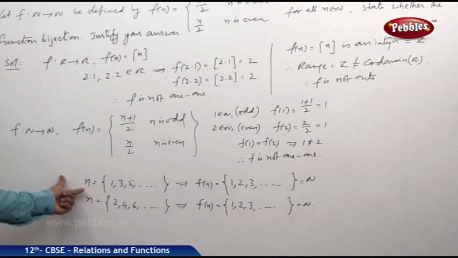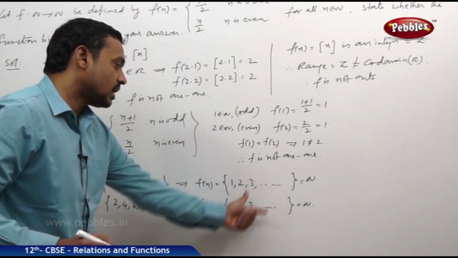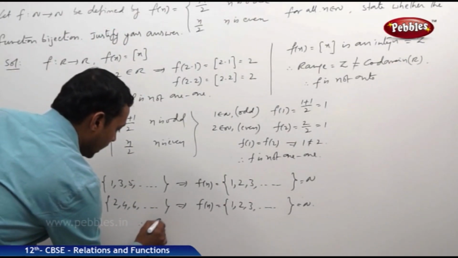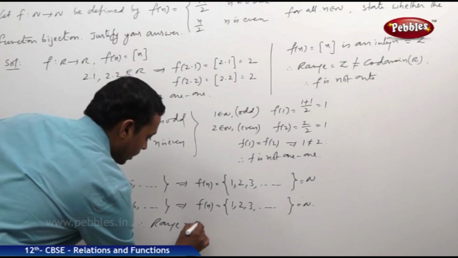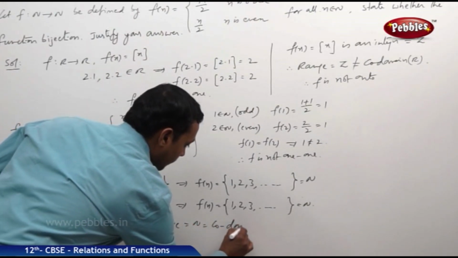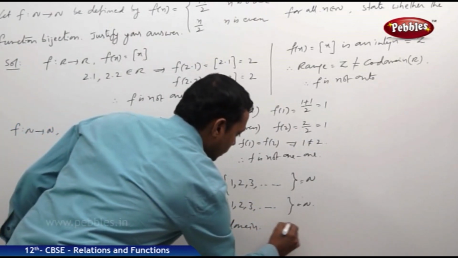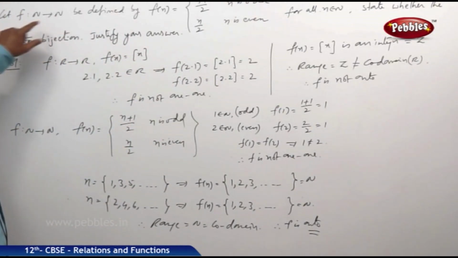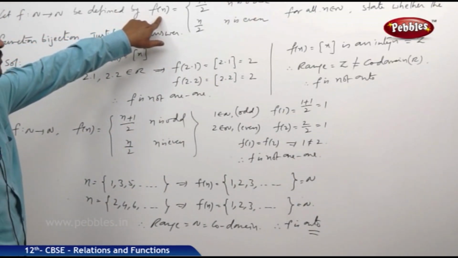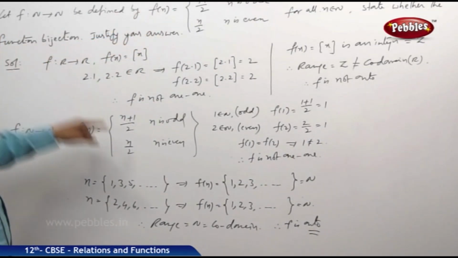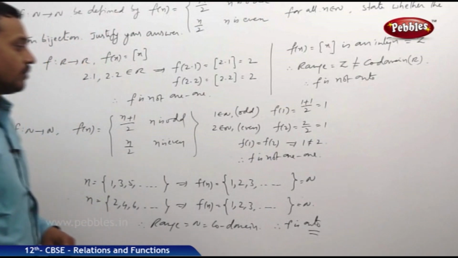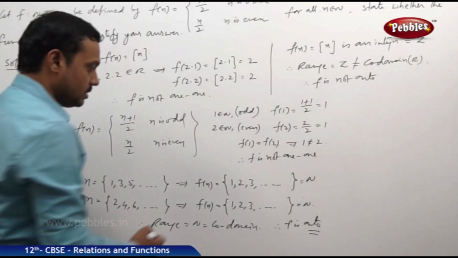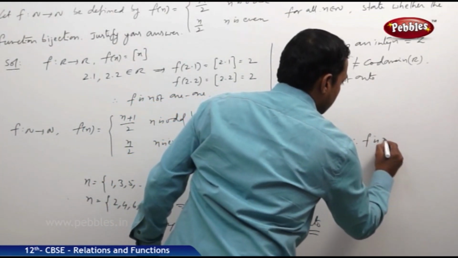Therefore, whether n is even or odd, the set of images is equal to the set of natural numbers N. The range is N, which is also equal to the codomain. So, finally, the function f is onto. Hence, again the given function f is onto but not one-one. Since it is not one-one, it is not a bijection. So the final conclusion is f is not a bijection.